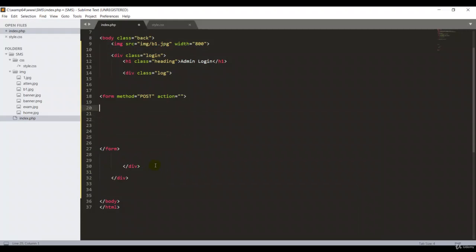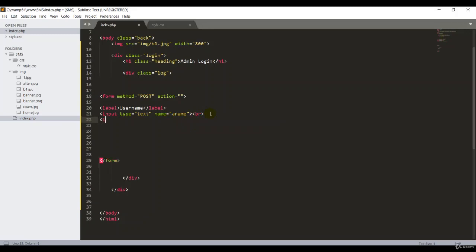So first of all I want to create a label, so I'm putting username. Then I can give the input for the username, so I put the input tags and the type for the input, which is text, and the name for the input is uname. That's great. So I put in the br tag, okay guys, for the next line.